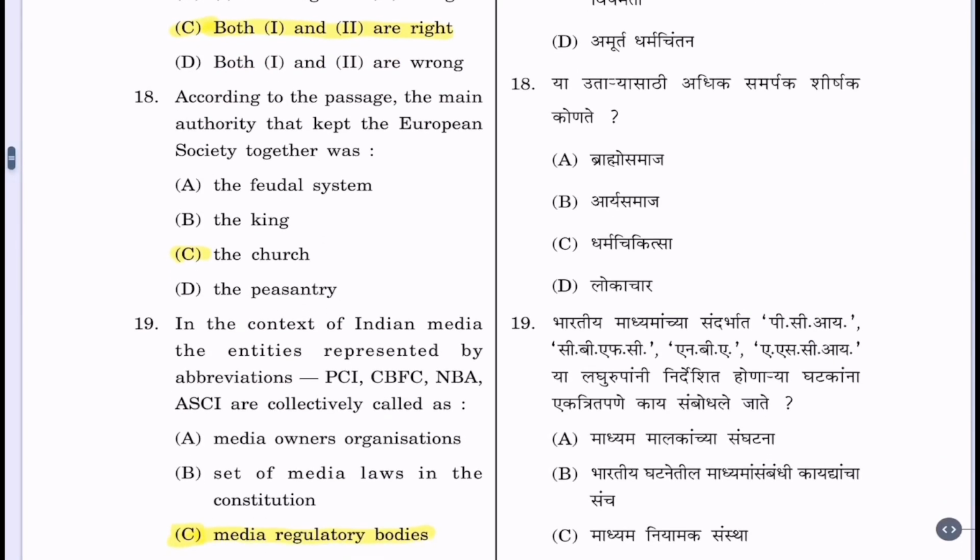Question 18. According to the passage, the main authority that kept the European society together was: A. The feudal system, B. The king, C. The church, D. The peasantry. The correct option is C. The church.